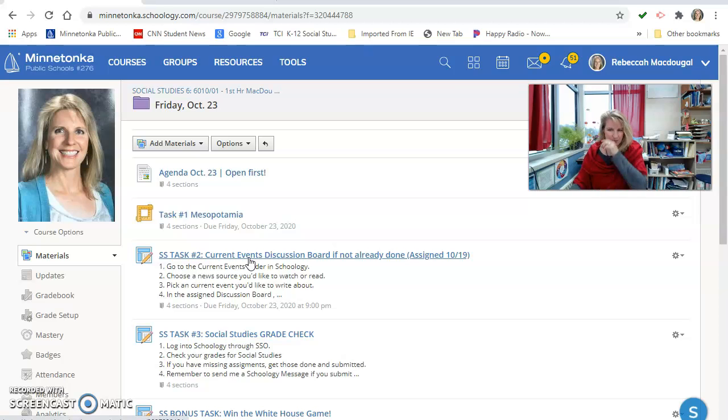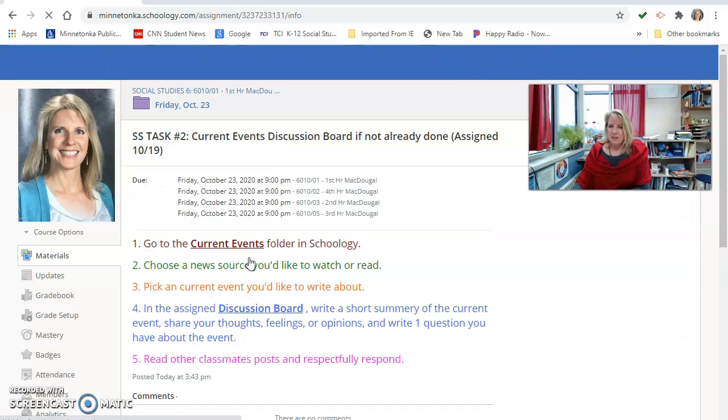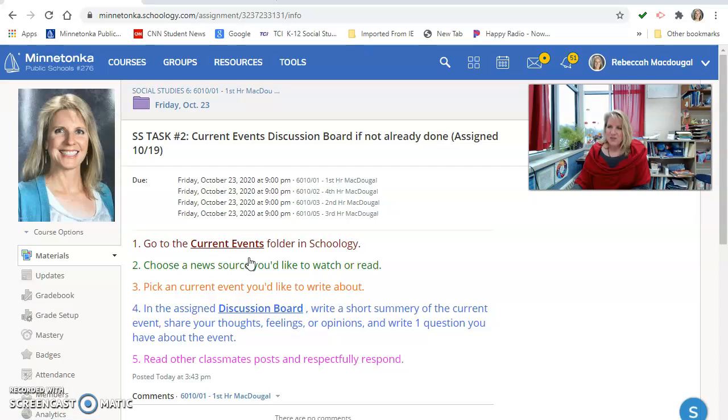I'm going to go into this for just a second to make sure you understand what to do. If you have done it, you don't have to do a second one. If you have not yet done this, you are to go into the current events folder to look at some of our sources. Choose a news source you'd like to watch or read.